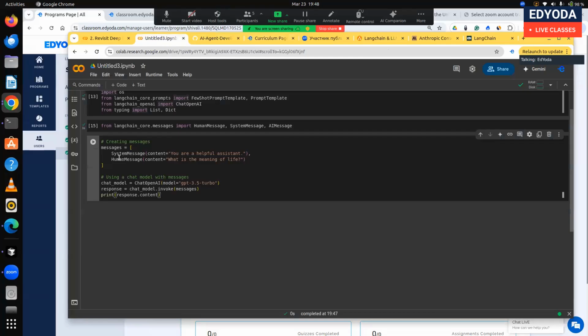Okay, so what you're doing here, you are using this Langchain message, which internally has a prompting layer. That means earlier we had to write our prompts ourselves. Here you can use these APIs to create your prompt, right? You are writing here, you're a helpful assistant. What is the meaning of life, right? And then